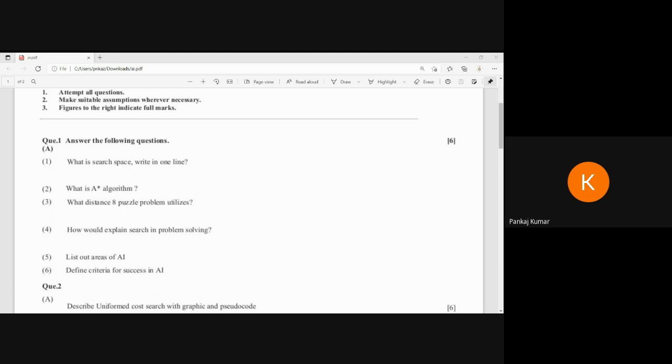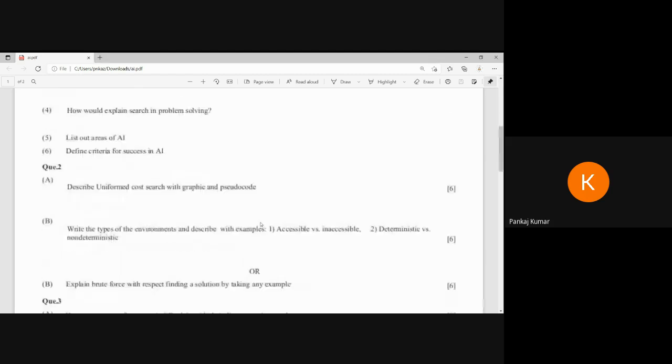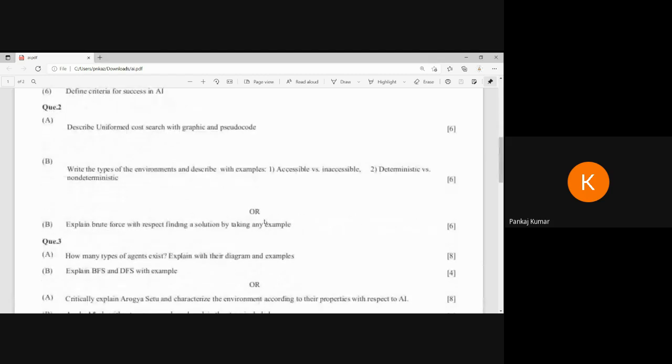Okay, now see, next is question number one, that is mandatory. Describe uniform cost search with graphics and pseudo code. We already discussed all these things in the classroom. This is not a new thing. Write the types of environment and describe with an example. We already discussed the different types of environment: accessible, inaccessible, deterministic, non-deterministic.